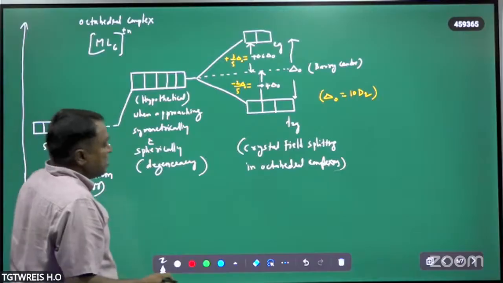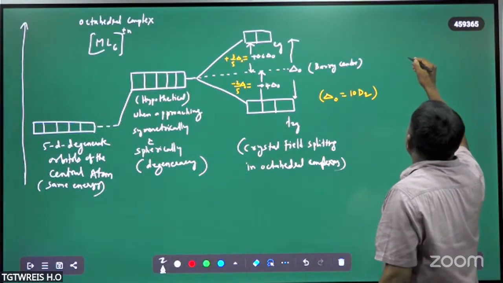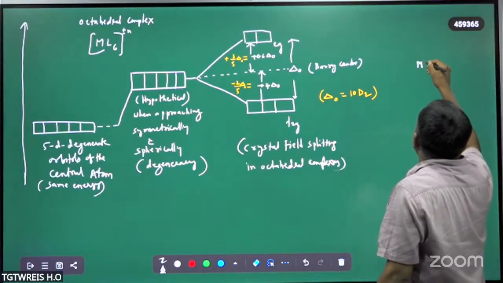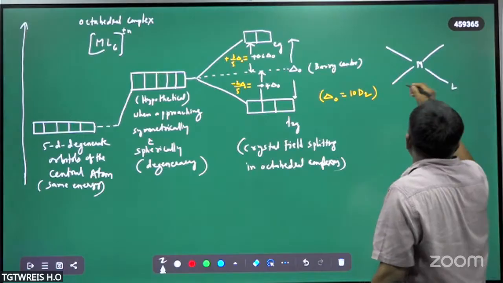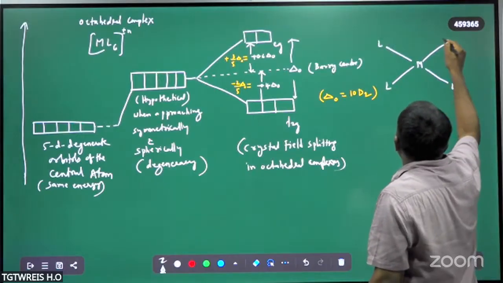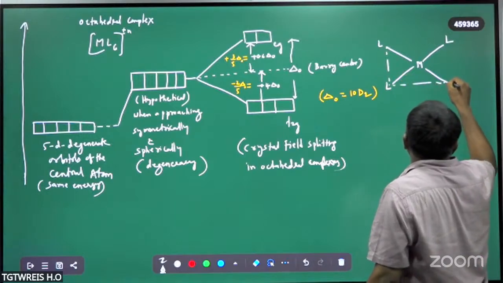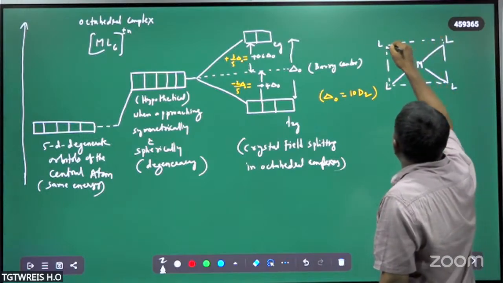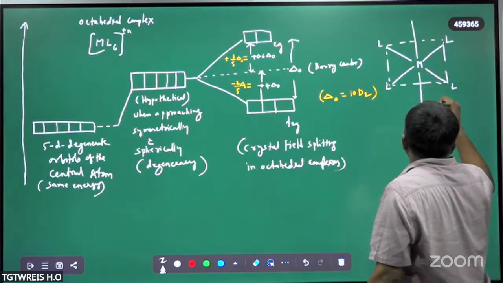Actually, in ML6, what will happen? This is the central atom and these are the four ligands. There are four ligands in one plane, and this ligand is above the plane and this ligand is below the plane.